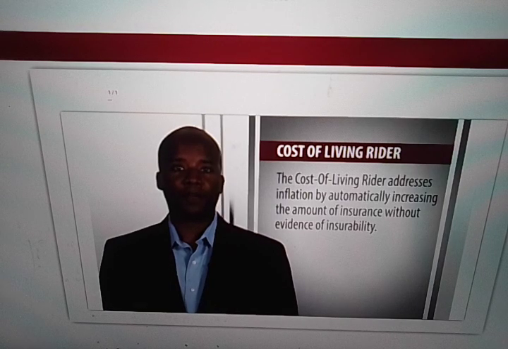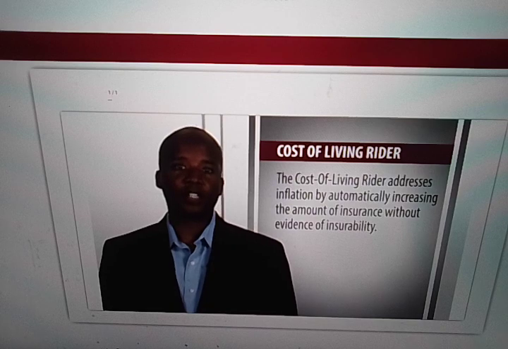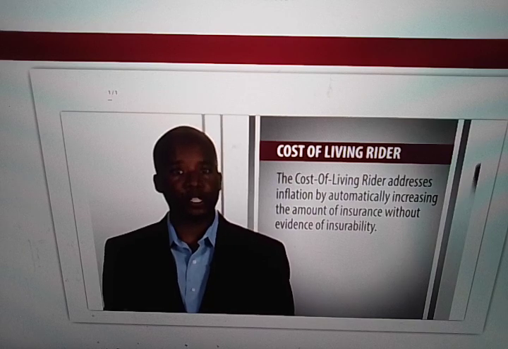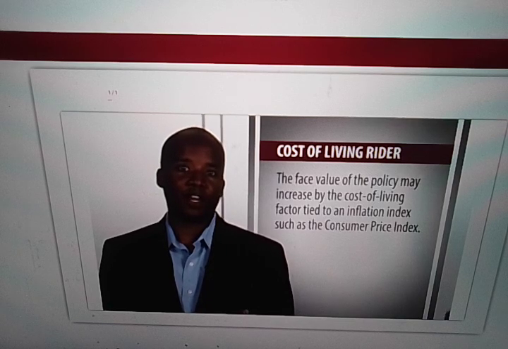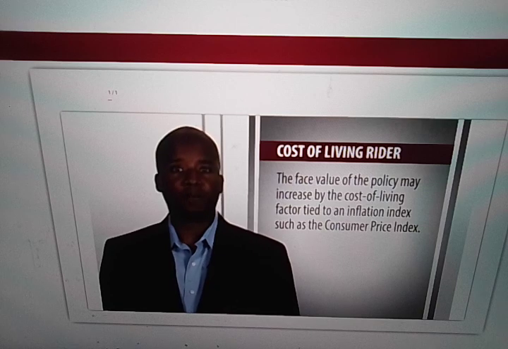Cost of living rider. The cost of living rider addresses inflation by automatically increasing the amount of insurance without evidence of insurability. The face value of the policy may increase by the cost of living factor tied to an inflation index such as the Consumer Price Index.